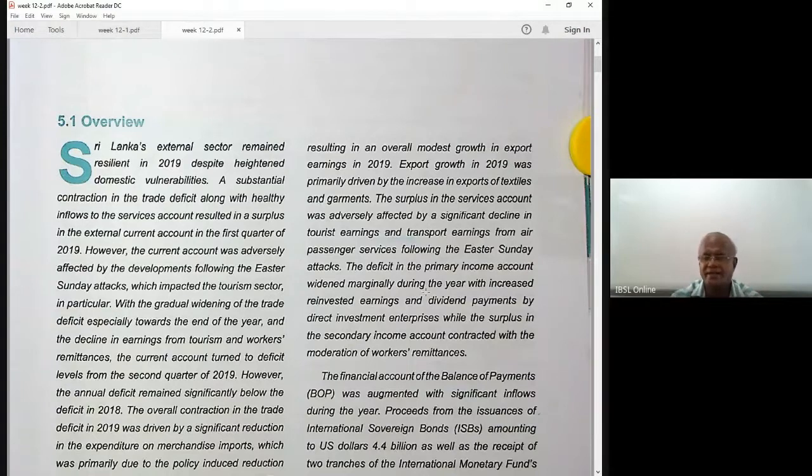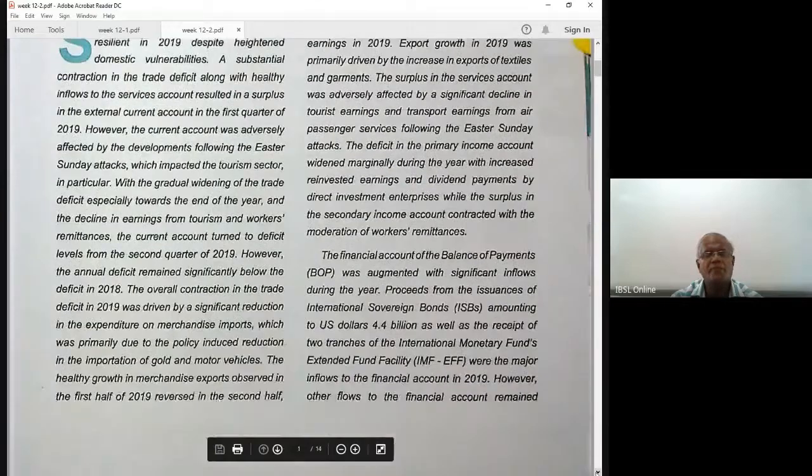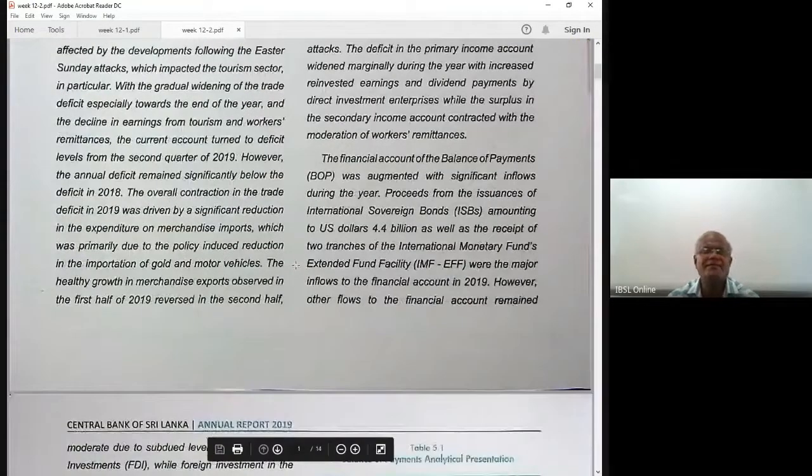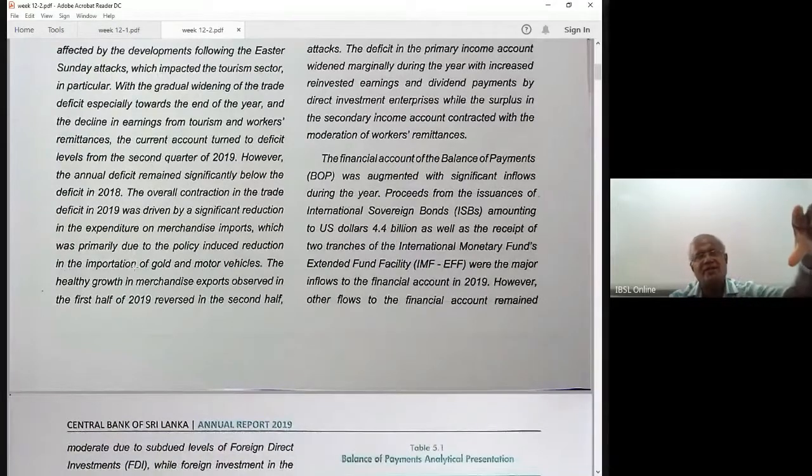There's a quarterly analysis of this. But anyway, this is the overall position. However, the annual deficit remained significantly below the previous deficit. Improvement is there: current account improvement, both deficits. The overall contraction in the trade deficit was driven by a significant reduction in the expenditure on merchandise imports. Import decrease, right? Please read this section.